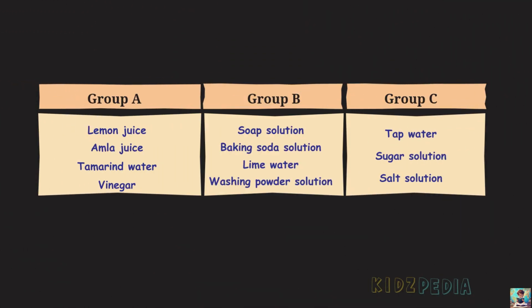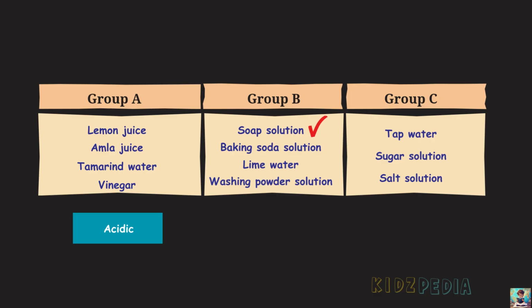So, after grouping the substances based on their effect on litmus paper, we can now understand what these groups actually represent. Group A contains lemon juice, amla juice, tamarind water and vinegar. All these substances change blue litmus paper to red. This common behavior tells us that they belong to the same category. Such substances are called acidic substances.